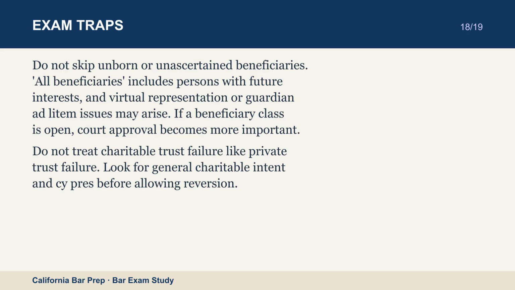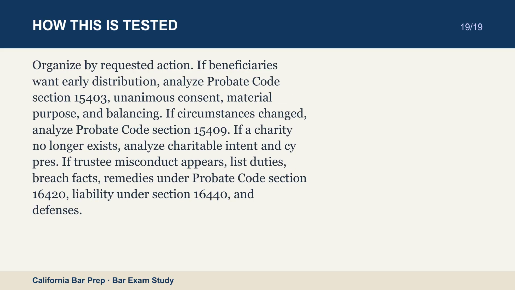Organize by requested action. If beneficiaries want early distribution, analyze Probate Code Section 15403, unanimous consent, material purpose, and balancing. If circumstances changed, analyze Probate Code Section 15409. If a charity no longer exists, analyze charitable intent and cy pres. If trustee misconduct appears, list duties, breach facts, remedies under Probate Code Section 16420, liability under Section 16440, and defenses.